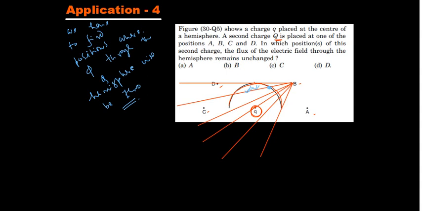But there will be many lines which are cutting the surface a single time, like this one and this one. So will it produce a finite flux? Yes, correct. So if this plus Q is kept at point B, then flux through this hemisphere will not be equal to flux due to small q only. I hope this is clear to you, correct?